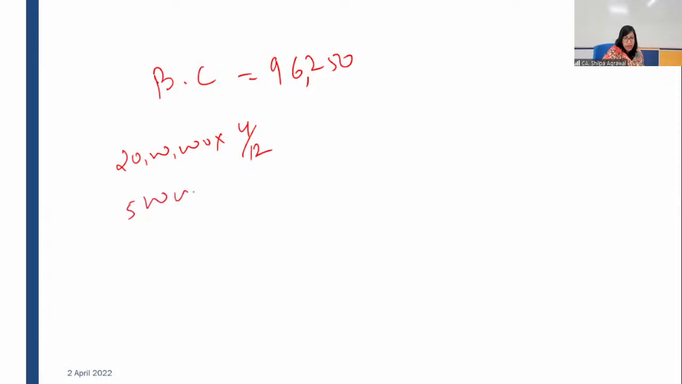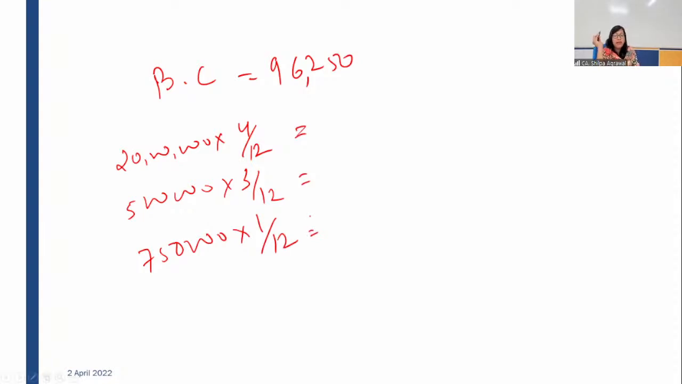5 lakh borrowing, which was for 3 months. And then it increased to 7,50,000. It was for 1 month. Fine. We are doing weighted average for the borrowing cost. We have done the weighted average for borrowing cost. We are doing weighted average for borrowings as well.